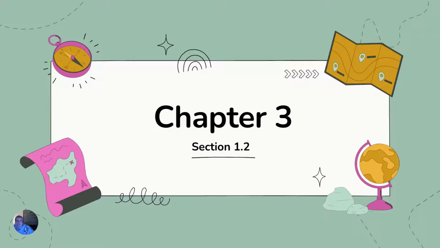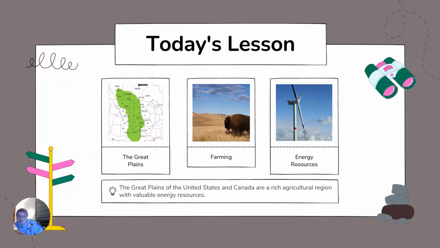Today we are looking at Chapter 3, Section 1.2. Today we're also going to specifically cover highlands, plains, and plateaus of North America, the major rivers and lakes, and then talk a little bit about a variety of climates.